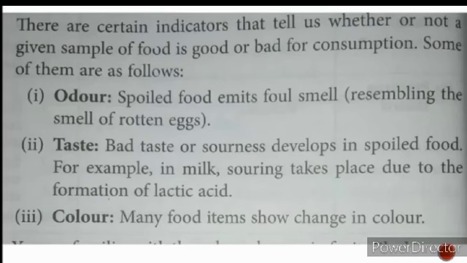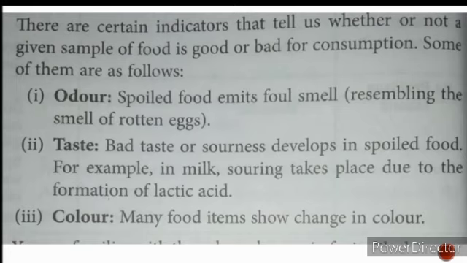Now children, we also have to write about the indicators which tell us whether a particular food item is good or bad for our consumption. We can eat that food sample or not. For this, you have to start writing from the next para.